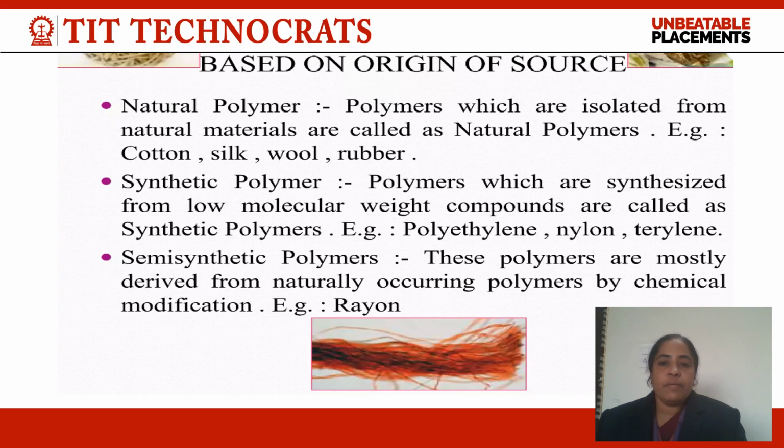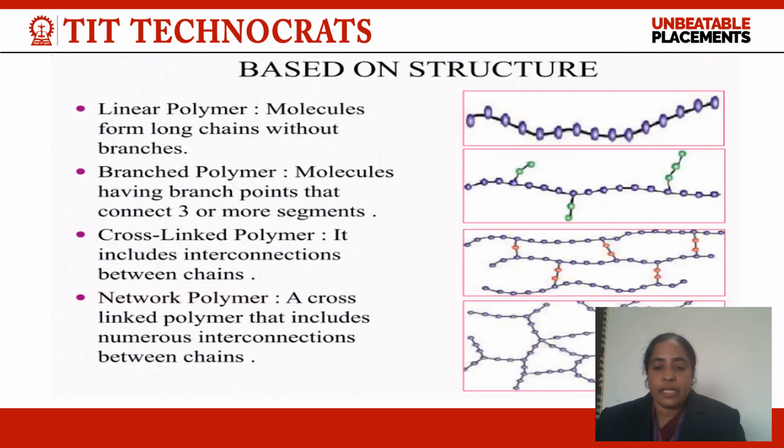Now, on the basis of origin of source, polymers are categorized into three categories. Natural polymers, as we said earlier, are polymers isolated from natural materials, like cotton, silk, wool and rubber. Synthetic polymers are synthesized from low molecular weight compounds, like polythene, nylon, terylene, etc. Semi-synthetic polymers are mostly derived from naturally occurring polymers by chemical modification. That means they may contain some natural characteristics and 50% synthetic characteristics.